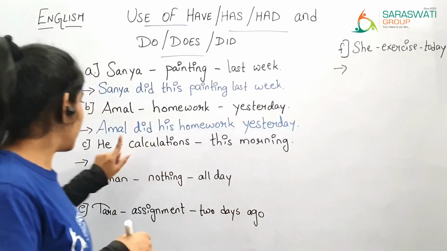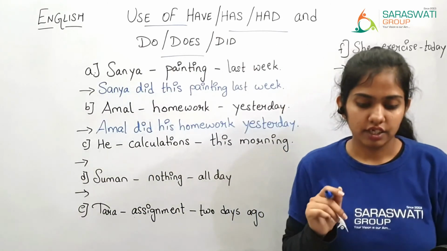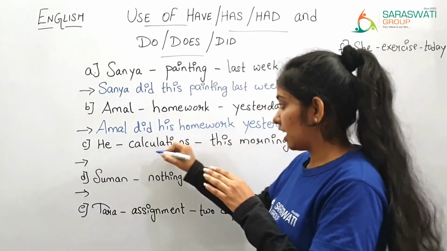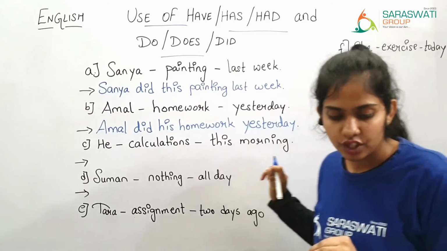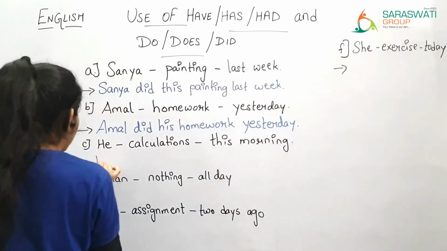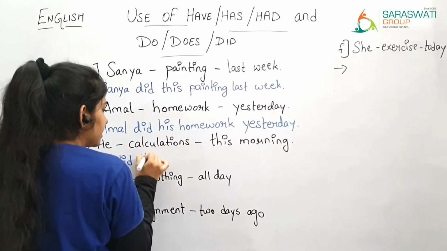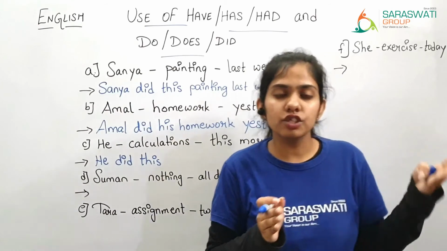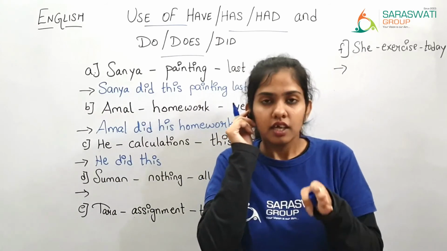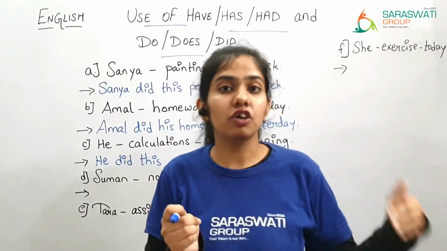Now, he calculations this morning. He calculations this morning means they are talking about the present tense. So, he did this calculation because this morning is also past, it is about today's day. But if they are talking in the evening, and it is about the morning, then it is already past form.